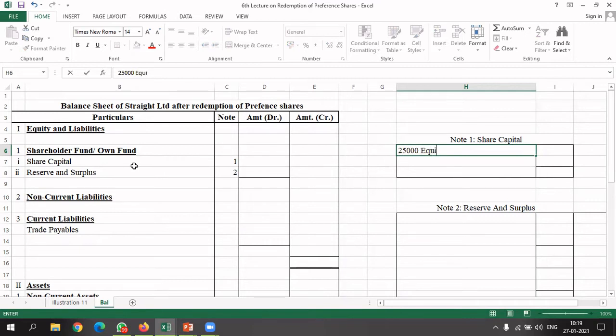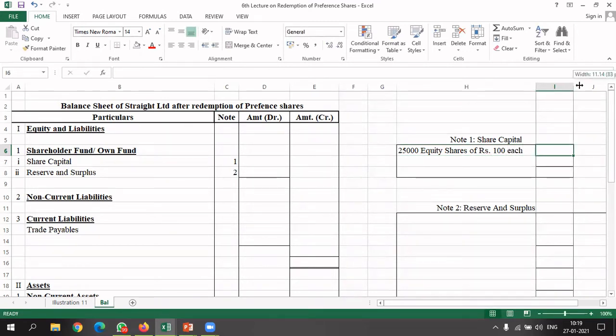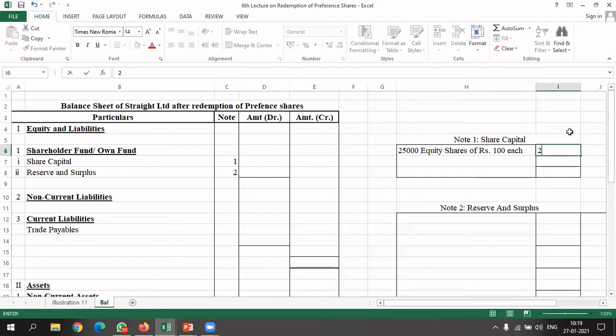Let's see here: 25,000 equity shares of rupees 100 each, which are already with us, equal how much amount? 25 lakh.